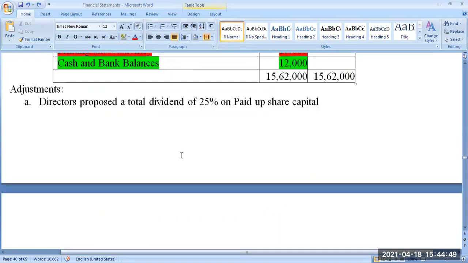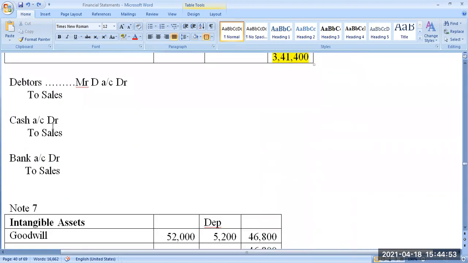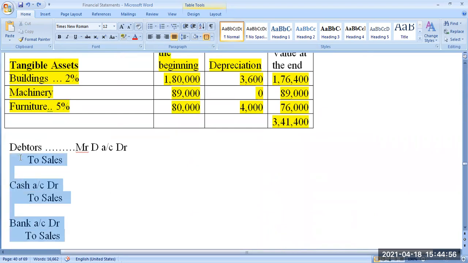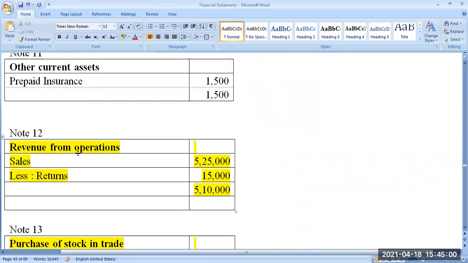So sales minus sales return. That is what your revenue from operation is. Forget about this note number; you can give the number later, as we don't know what the number is going to be. So you prepare the note: revenue from operation.